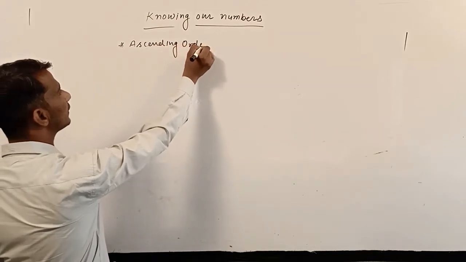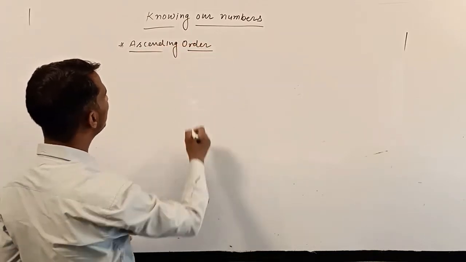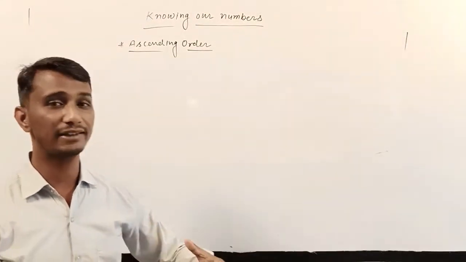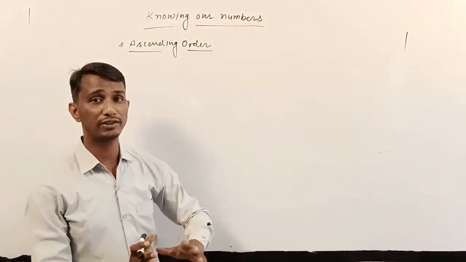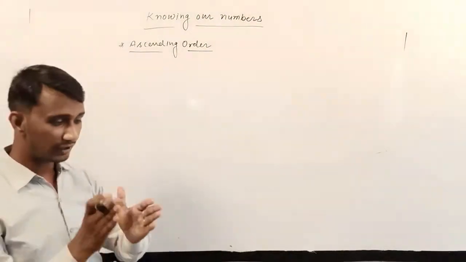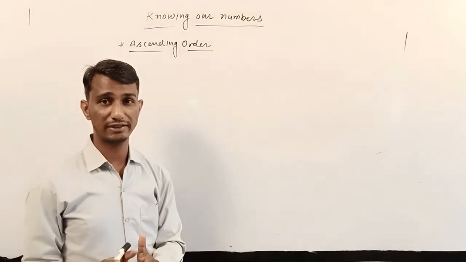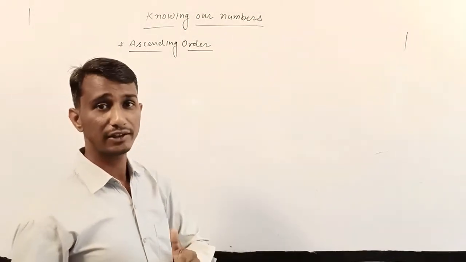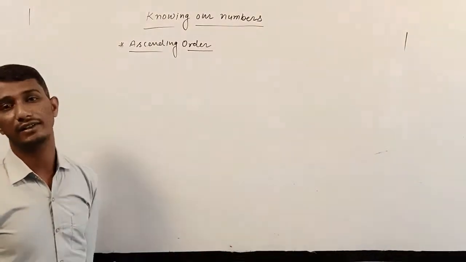Ascending order, dear students, you know very well about the ascending order. Ascending order means we write the numbers in this order from the smallest to the greatest. We write all the numbers from the smallest to the greatest.